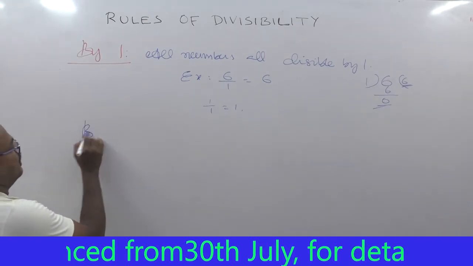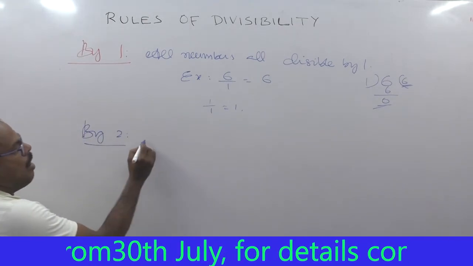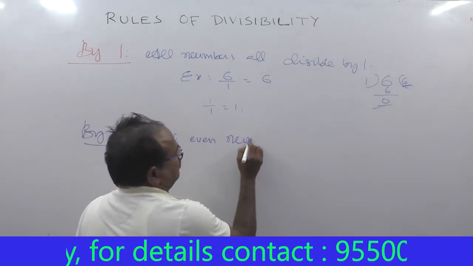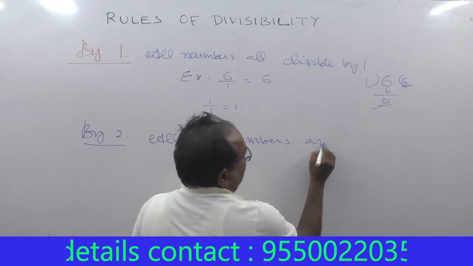Then what is the condition for divisibility by 2? All even numbers are divisible by 2.